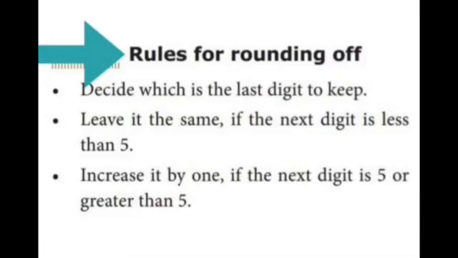So, these are the three rules for rounding off. Decide which is the last digit to keep. If the next digit is less than 5, leave it the same. If the next digit is 5 or greater than 5, increase it by 1. These are the three rules for rounding off. Let's see a few examples for rounding off.